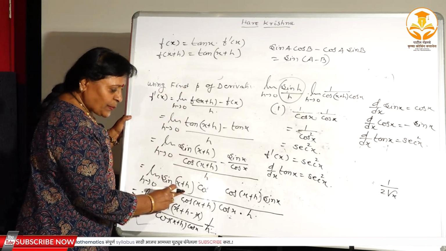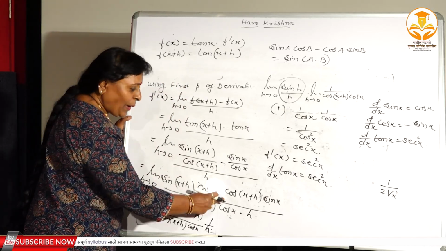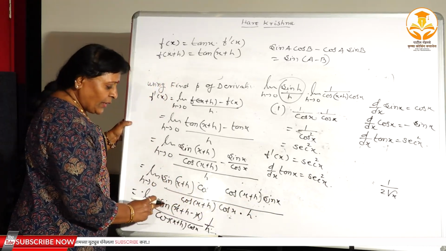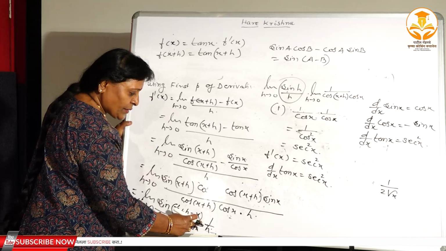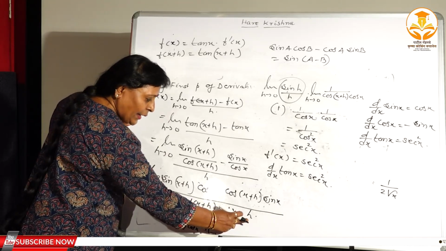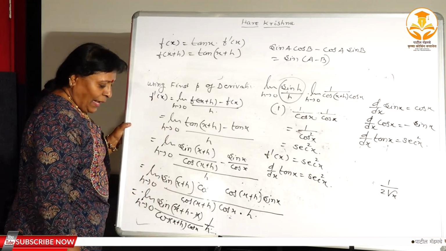Here also sin x plus h into cos x minus cos x plus h into sin x. Therefore, this is the formula of sin x plus h minus x divided by cos x plus h into cos x into h, right? This term remains as it is.